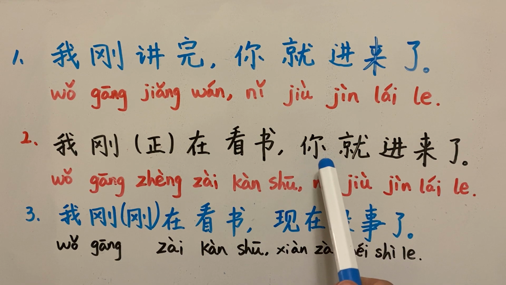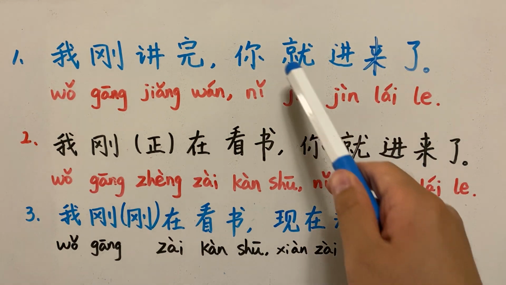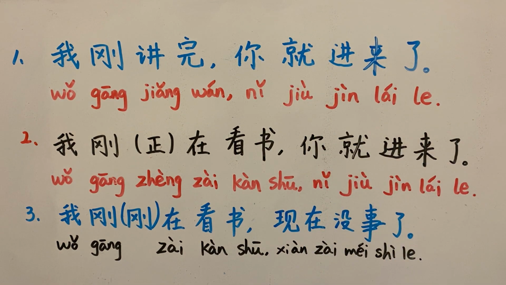And the latter part, 你就进来了, is the same as in the first sentence. So 我刚在看书，你就进来了. I was reading a book, and then you came in. So this is a past continuous plus a past tense. It's just like the situation in English. It's the same. But the situation in the third sentence is a little different.